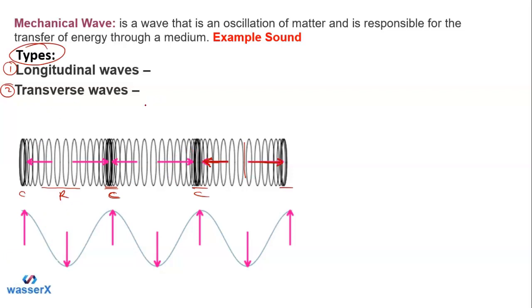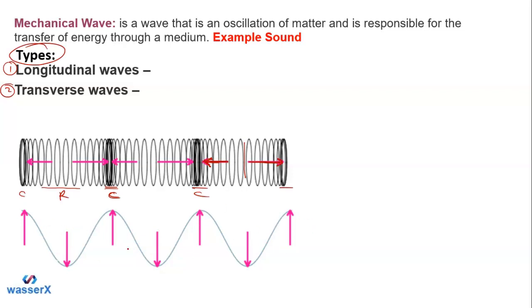Students, when we say the transverse wave, you can just remember the example from the previous one we studied, the ripple in the water. Isn't the ripple the kind of wave we get? That is the transverse wave. Or another example: when you fix a rope to a pole and jerk the rope, you will see a wave, of course in this shape, and this kind of wave we call the transverse wave.